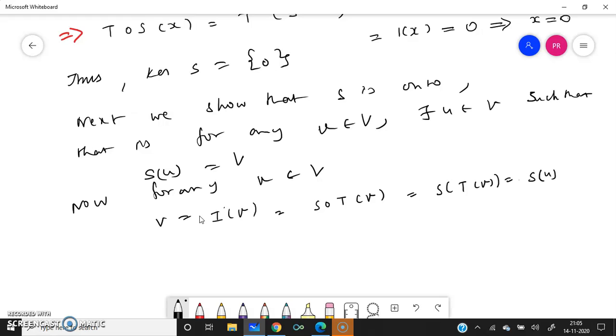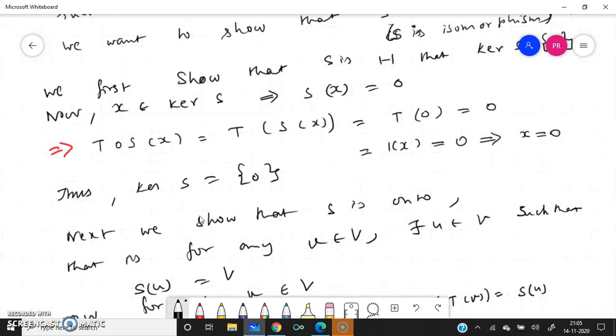Now we are going to take just one element V in V. We have taken some element V belonging to V, and that V can be written as I of V, that is, I can be written as S composed with T, S of T of V. And we have taken that S composed with T is I right in the beginning.